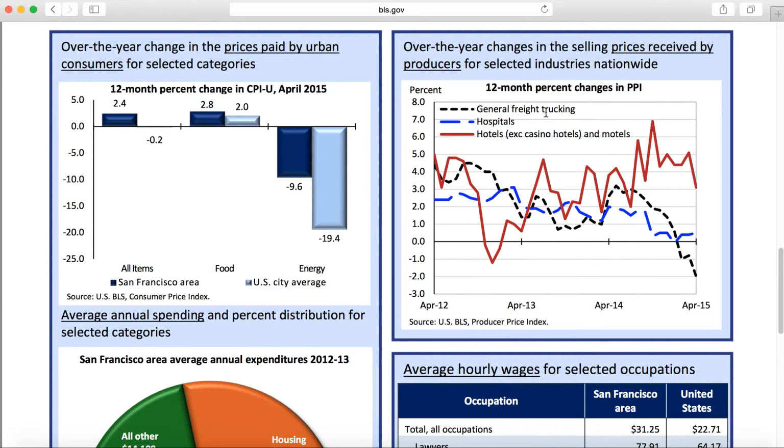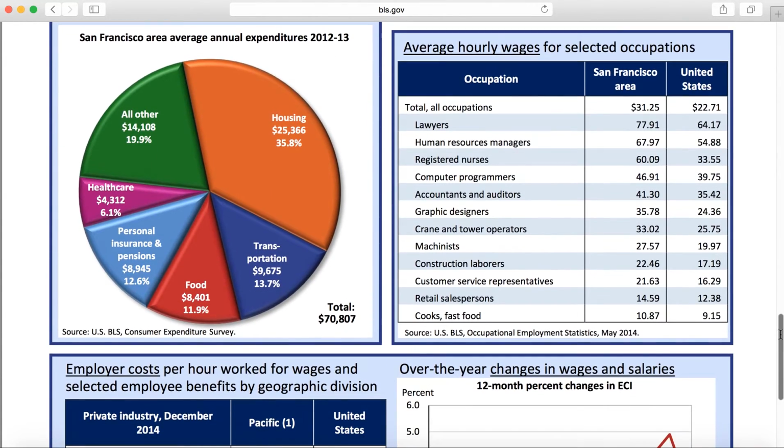Where general freight trucking, well, we can look at anything that has to do with producing as possibly a leading indicator. And look, freight trucking, which is moving goods and services, has definitely been going down over these last couple of years. Okay, so this could be an indicator of what we might be seeing in the not too distant future.